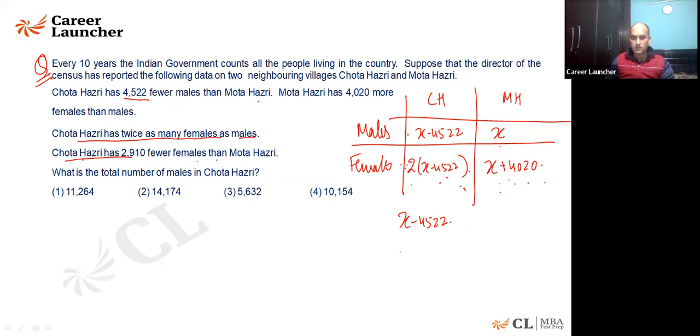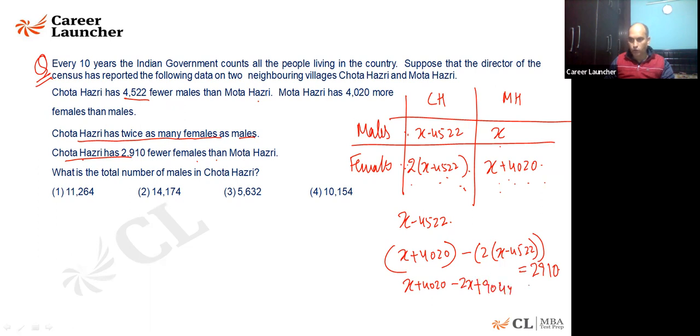So females in Mota Hazari are these, and Chota Hazari has this, and the difference is equal to 2910. Just solve this equation, you will get the value of x. So it is x plus 4020, minus 2x, minus minus becomes plus, and this is 4490 equal to 2910.